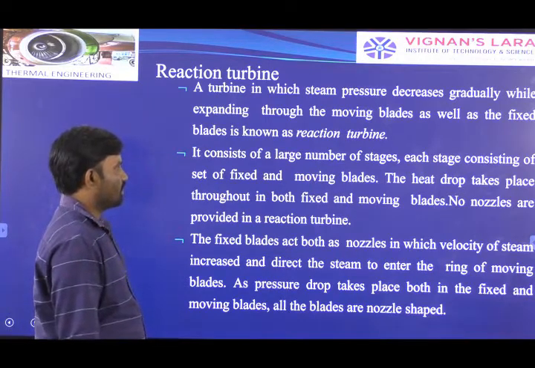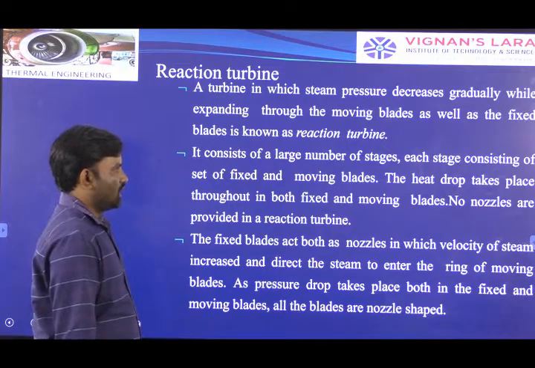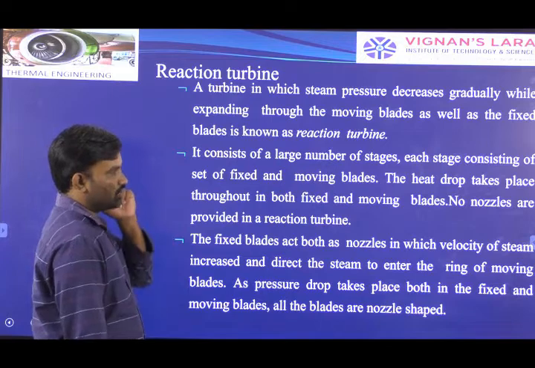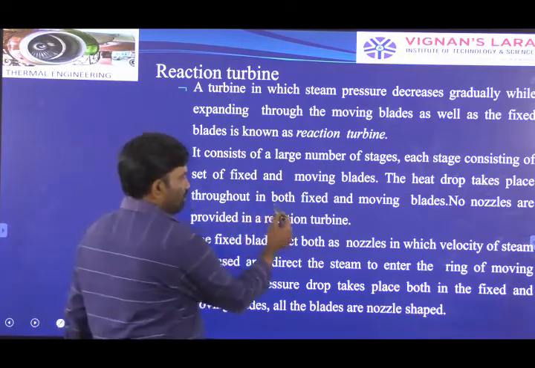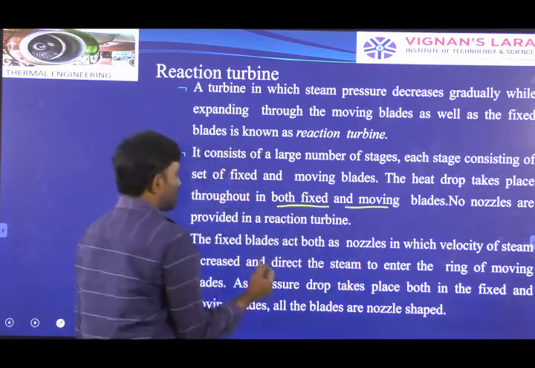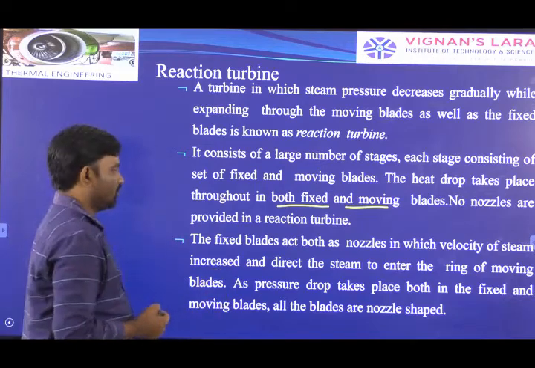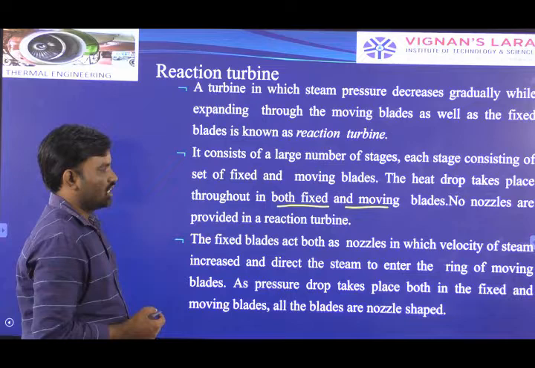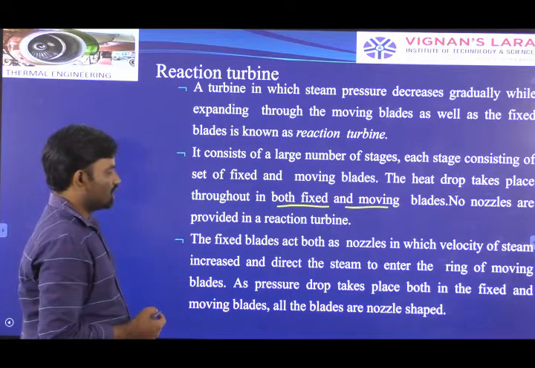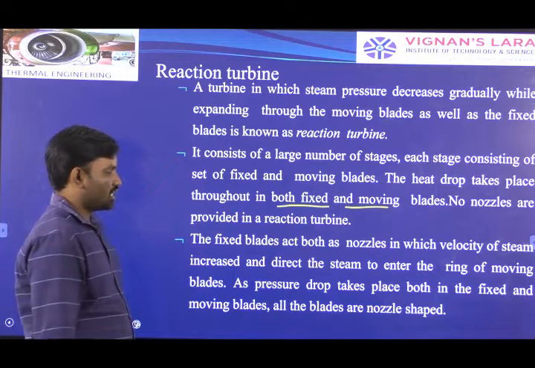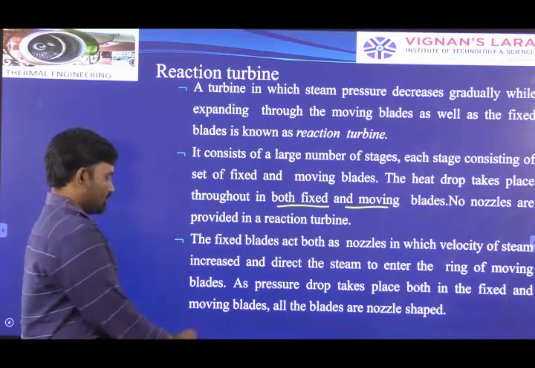Nozzle function is carried out by the blades also. It consists of a large number of stages. Each stage consists of a set of fixed and moving blades. The heat drop takes place throughout in both fixed and moving blades. No nozzles are provided in the reaction turbine, and the fixed blades act as nozzles, in which the velocity of steam increases and directs the steam to enter the ring of moving blades, as pressure drop takes place both in fixed and moving blades.